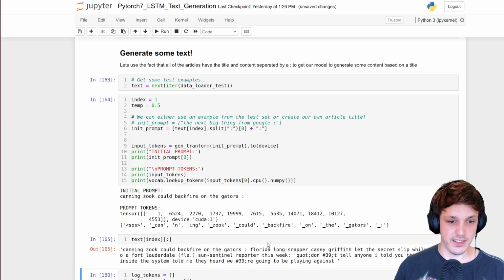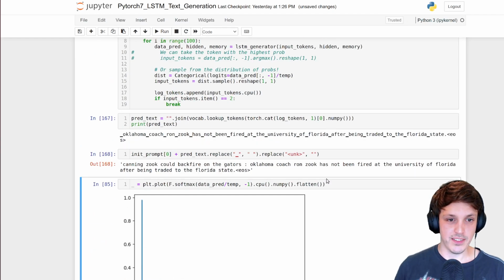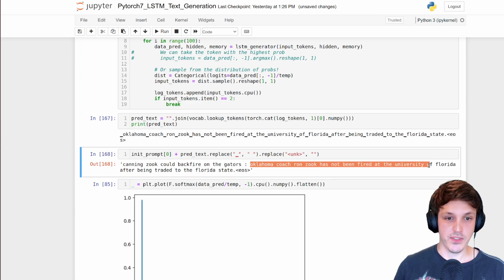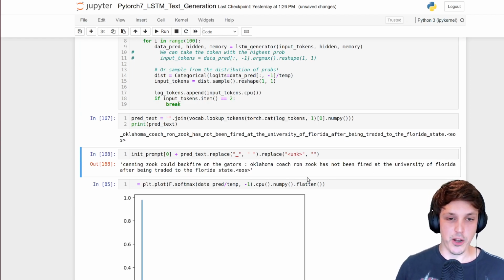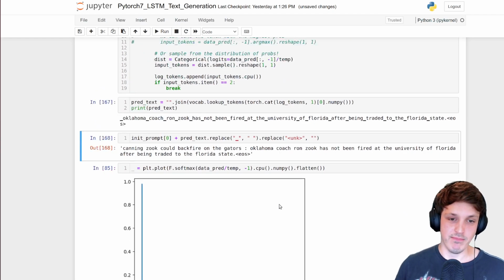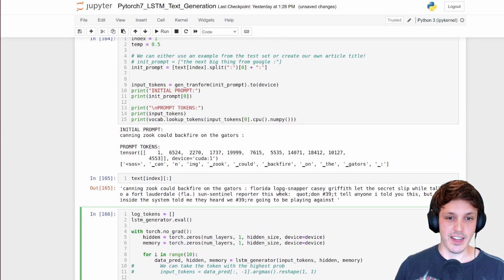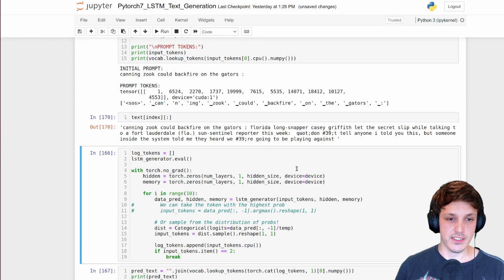Okay, so here we think this is a sports-related article. So we can see what it says for that one. By the University of Florida. I don't know much about US sports, but there you go. You can play around with this quite a lot, and put in your own prompts and whatnot once you've trained your model. The last thing I just want to have a look at is